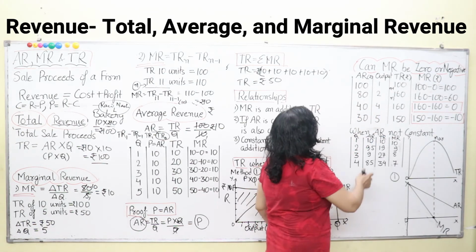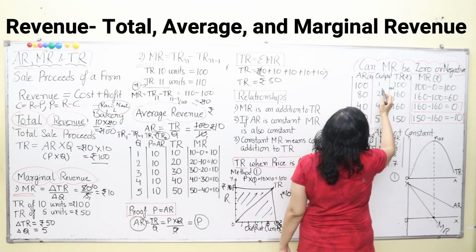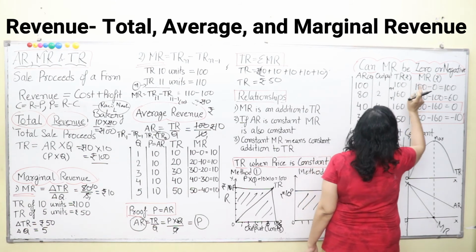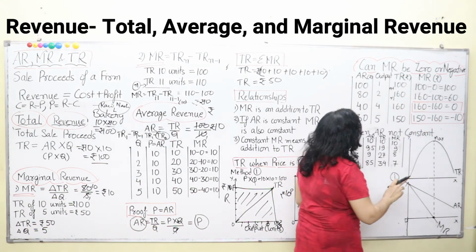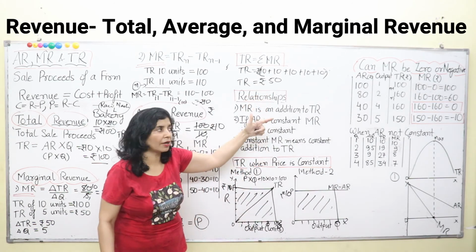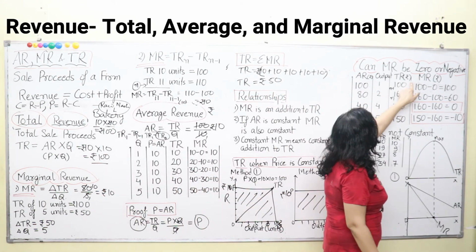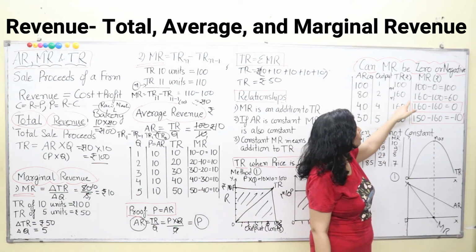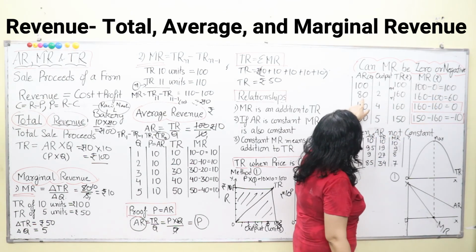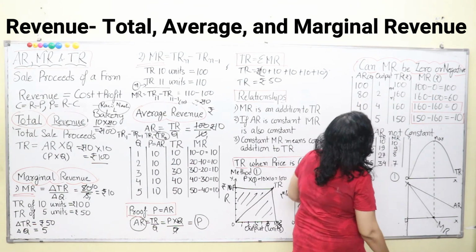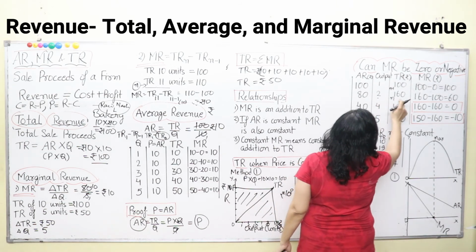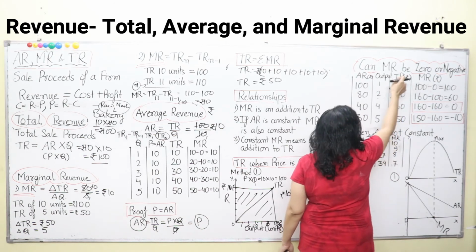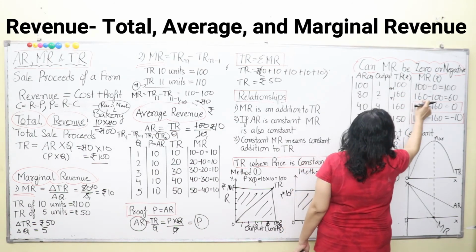So here, when the output was 1 unit and we were selling 1, the total revenue was 100. Now we can calculate marginal revenue also for this. As we use this formula, total revenue of n minus total revenue of n minus 1 commodity, here also we will use the same formula. When the output is 0, we are not getting any total revenue, so 100 minus 0 is 100. Now for 2 output, n is your 2 commodities and 160 is the revenue, so 160 minus 100, the previous one. We are subtracting the previous total revenue from this one, so 160 minus 100 is 60.